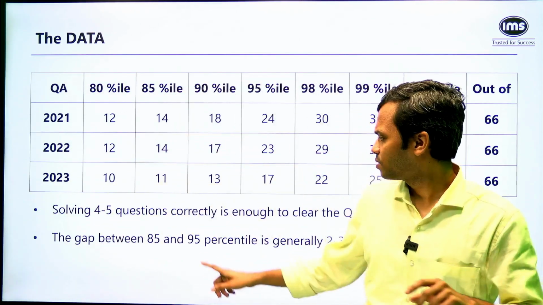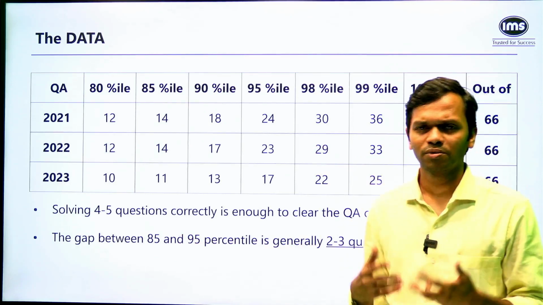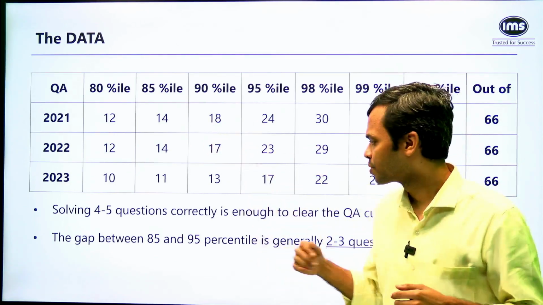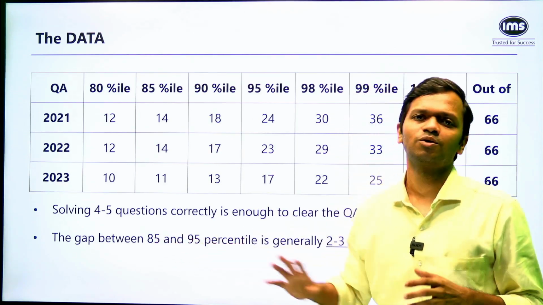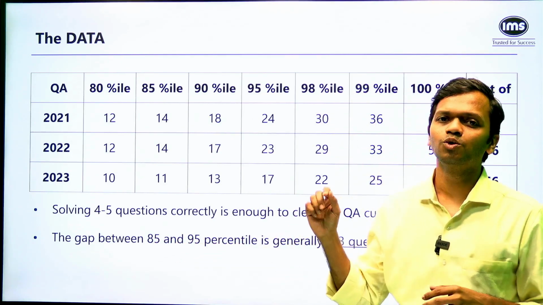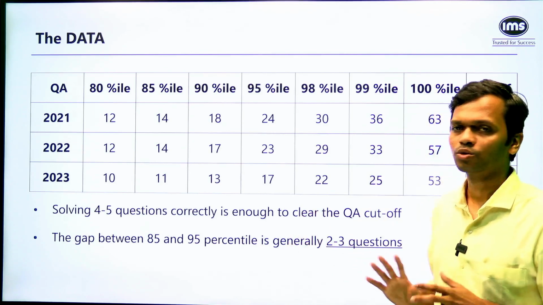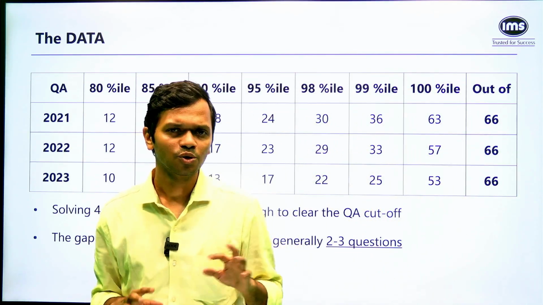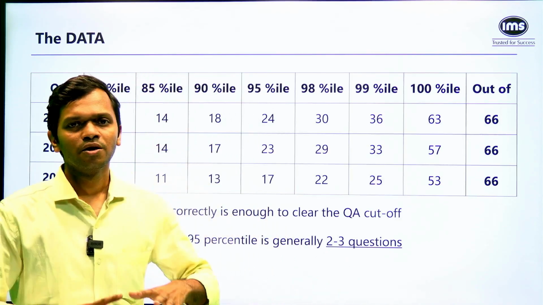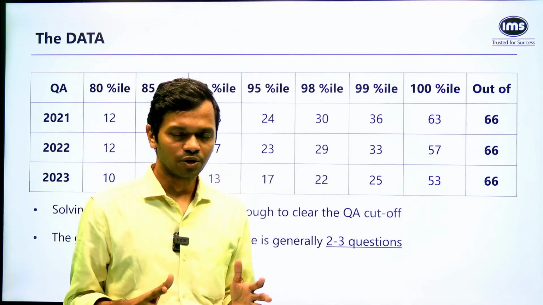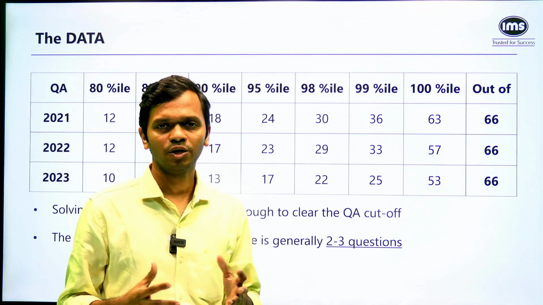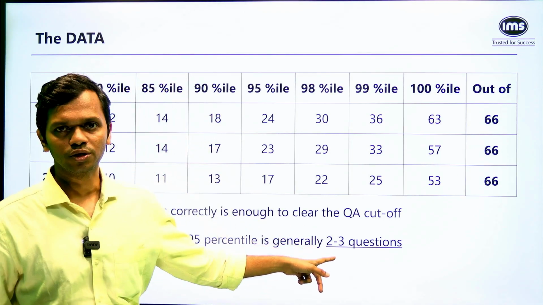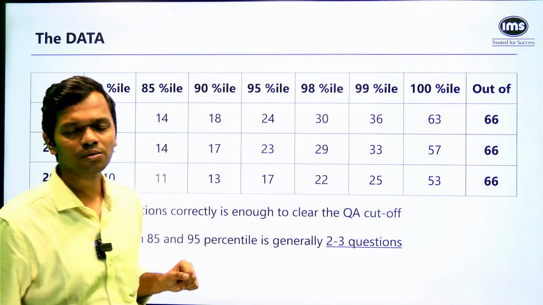The next thing is the gap between 85 and 95 percentile. A lot of times students ask, how do I move to the next level, right? What is that next level for you? If you're planning to jump from 85 to 95, how many questions would you typically need? That number is around 2 to 3 questions. So the gap between a 95 percentiler and an 85 percentiler is roughly 2 to 3 questions. When you increase the amount of preparation you put in, when you solve more questions, when you add more topics to your arsenal, you will be able to do this. So don't think that it is beyond your reach.